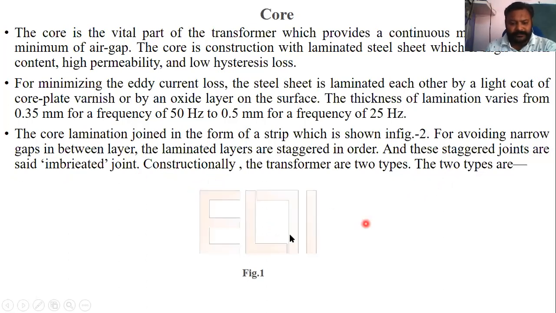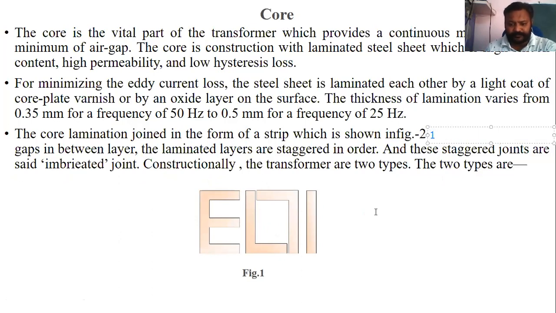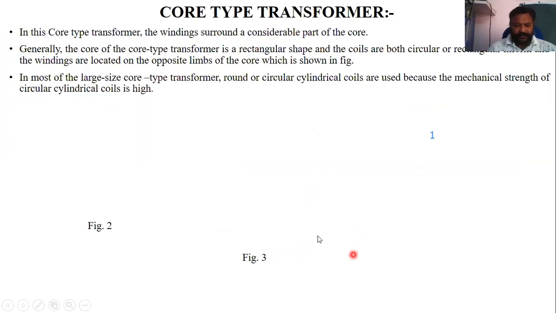The two types will come in the next section, and here is basically figure 1. Fine. As I have already told, cores are basically E type, L type, C type, I type. These are some diagrams of core. According to its construction, there are two types of transformer. I have told more than two types, but according to construction we will divide into two parts. One is core type, another is shell type.